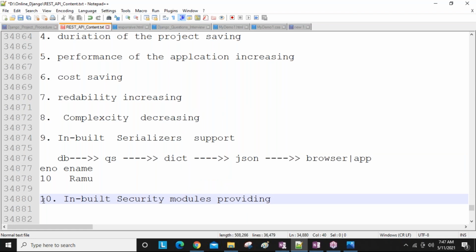What is the use of security modules? We are developing the APIs. APIs are nothing but URLs, guys, I told you. Somebody developed one URL, guys. Your URL I am using and I am sending a URL request to you. Then you are going to give the data to me. Next, I am sending one more URL to delete your data. Then the entire data is deleted in your database.